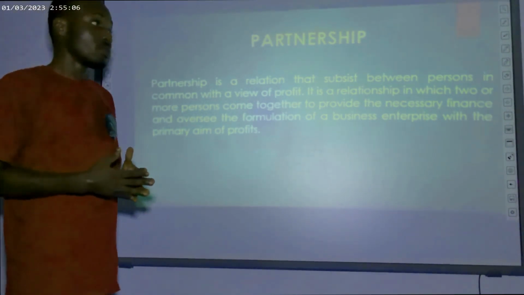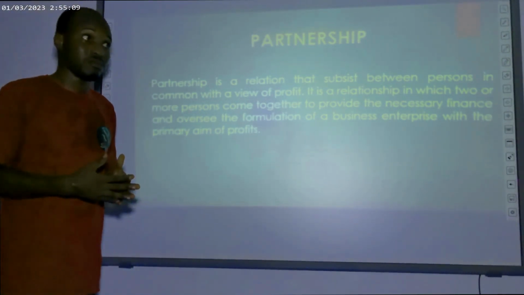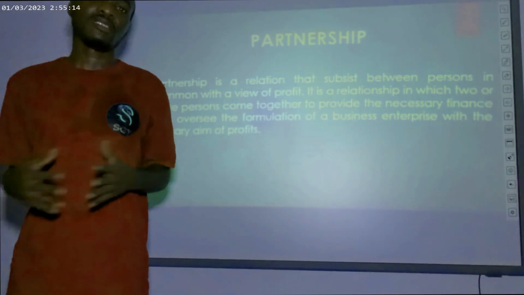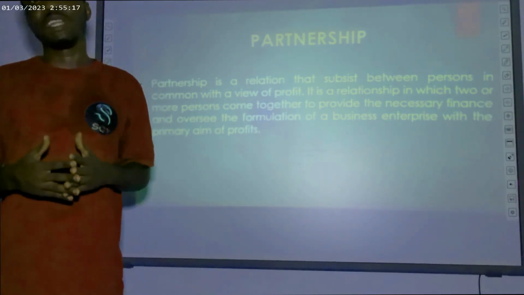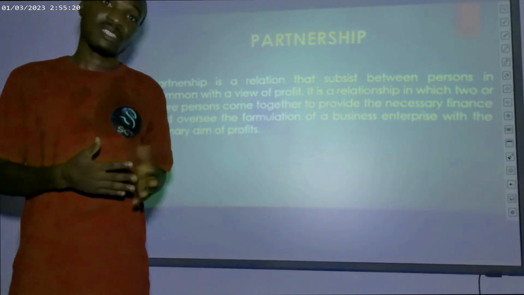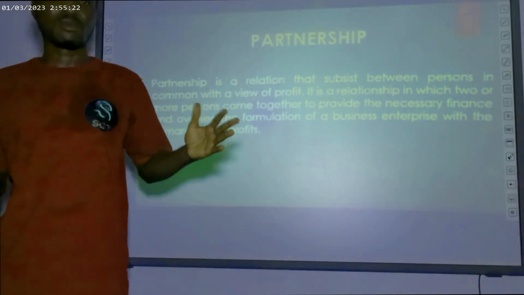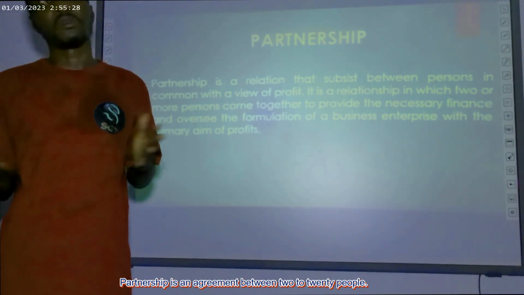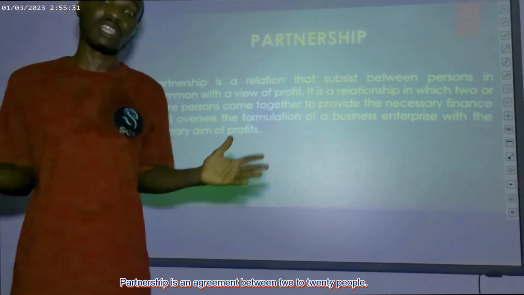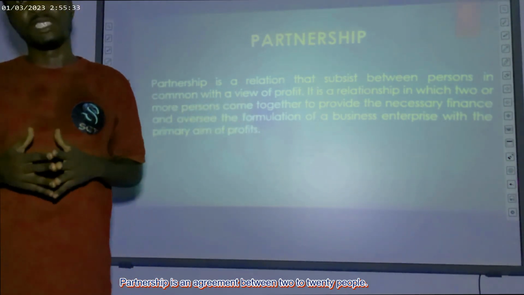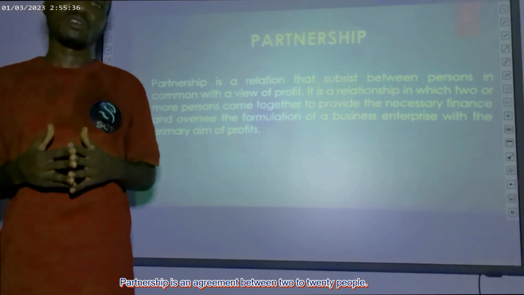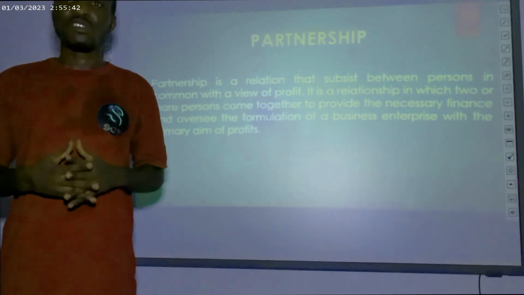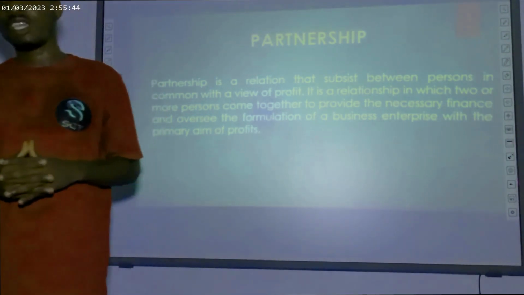In most instances of partnerships, we have 2 to 20 persons, although the law may allow having more than 20 in some contexts, and not more than 10 in others. In the aspect of professional contexts like accounting firms, legal firms and the like, I think the common number of partners is around 10, not exceeding 10. In some countries the law can allow having more than 20 in such an establishment.